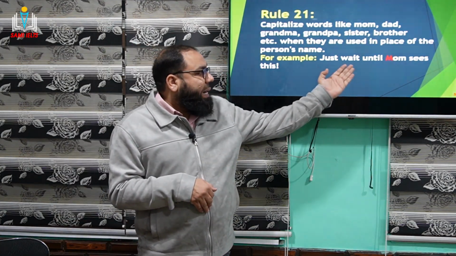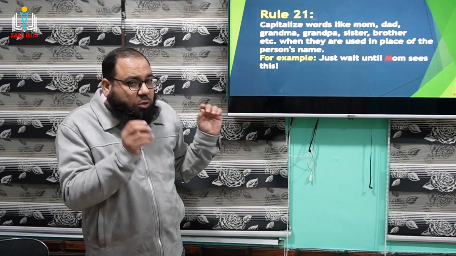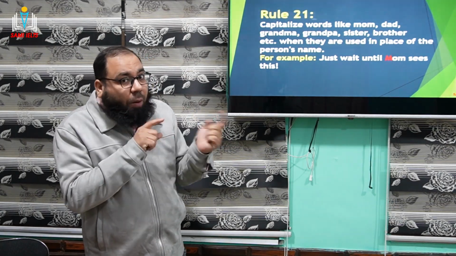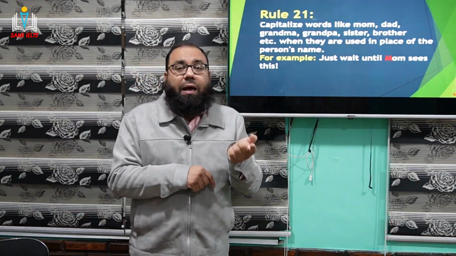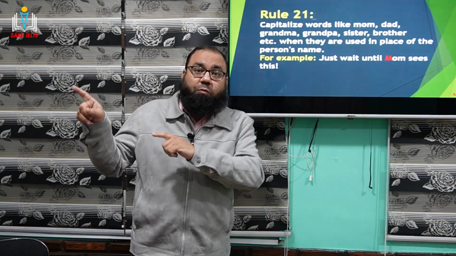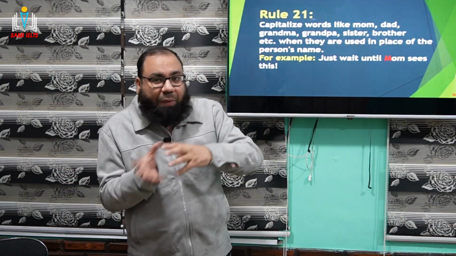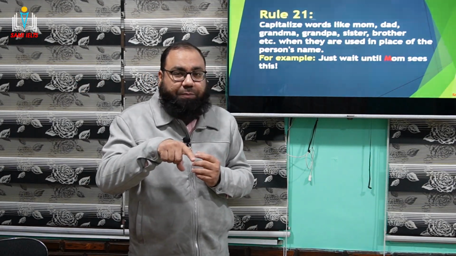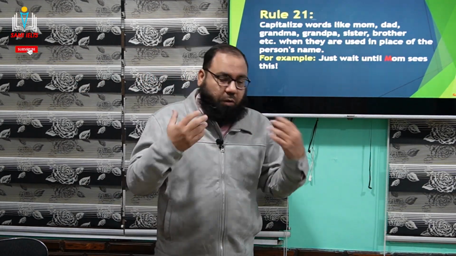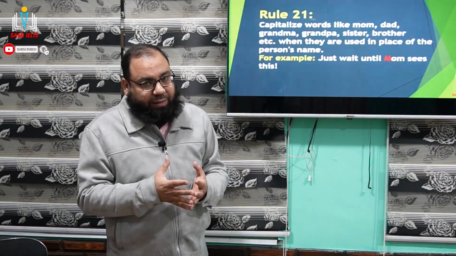For example, just wait until Mom sees this. Here, basically, Mom is representing the same mom, the person whom we are talking about. So this Mom is exactly replacing that lady, or maybe Alia, or maybe Aisha, or whatever the case is.